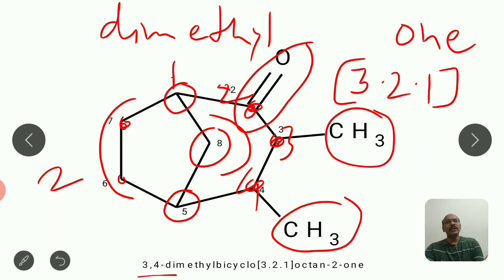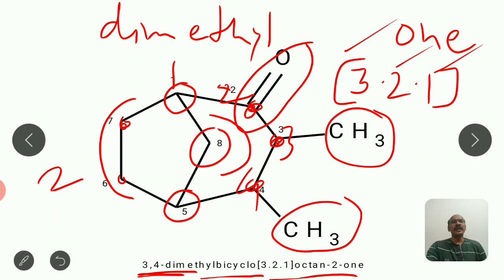So its name will be 3,4-dimethylbicyclo[3.2.1], and as parent alkane total carbons are 4, then 5, 6, 7 and 8. So total carbons are 8. So it will be a derivative of octane, and as the ketone is the functional group, e is replaced by one. So it is octan-2-one. So the IUPAC name will be 3,4-dimethylbicyclo[3.2.1]octan-2-one.